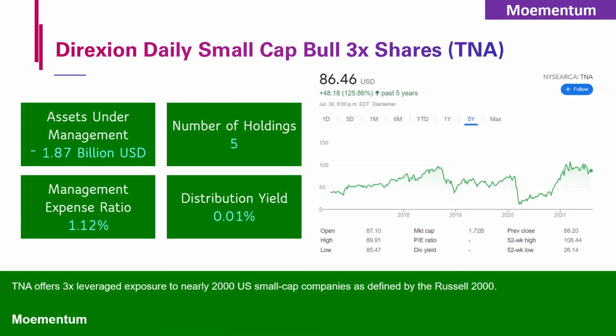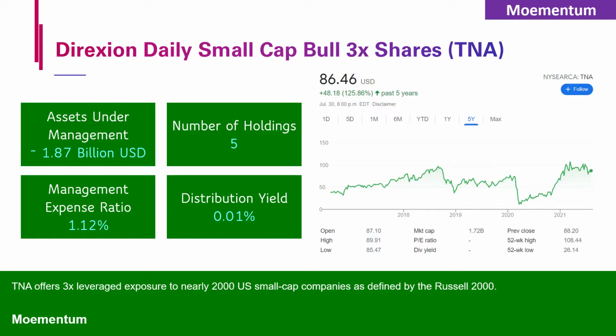Moving on, the third spot to review is the Direxion Daily Small Cap Bull 3X Shares ETF with ticker symbol TNA. It has $1.9 billion in assets under management and an annual expense ratio of 1.12%, which means if you invest $10,000, you'll pay a fee of $112 in a year, making it one of the pricier ETFs that we'll review in this video.